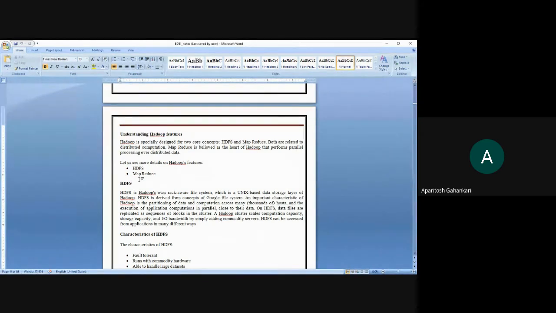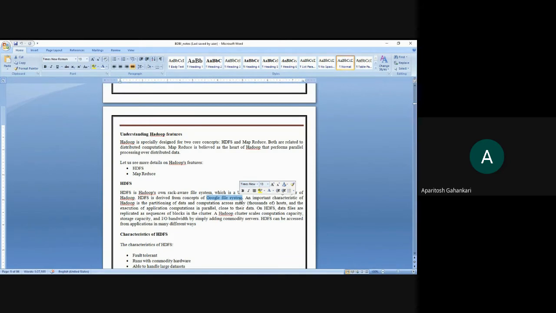Hadoop has its own rack-aware file system, which is based on the Unix data storage layer, and it is derived from the Google file system. So HDFS has its root in the Google file system.